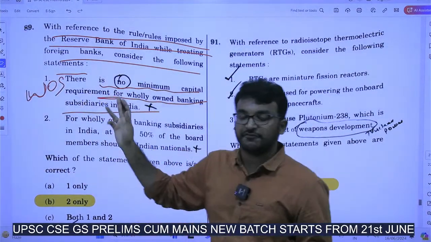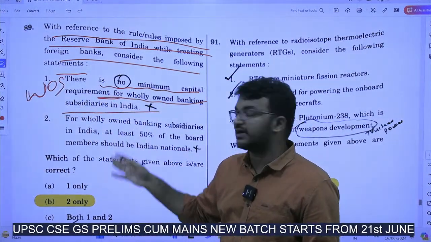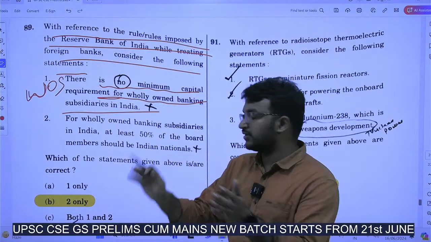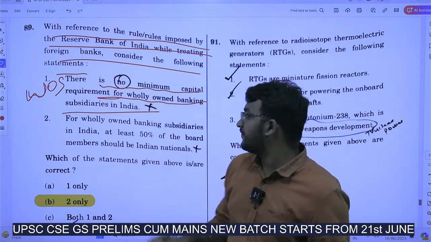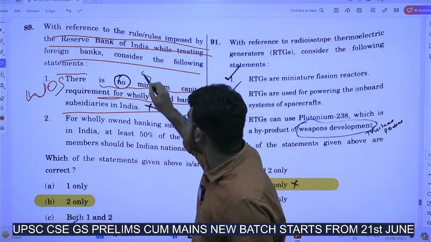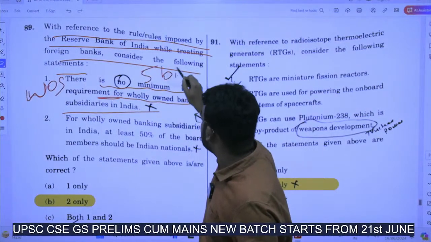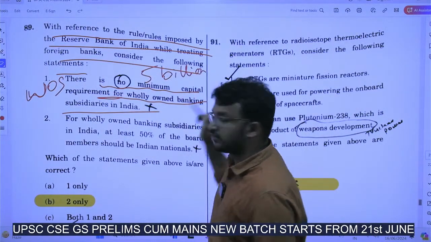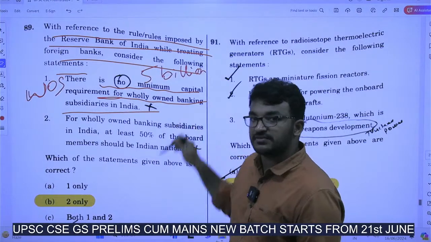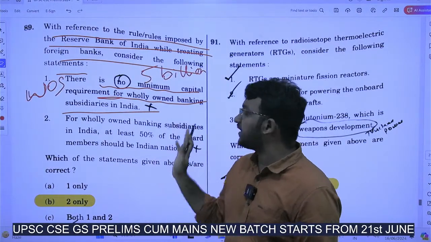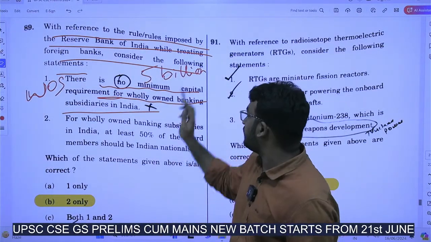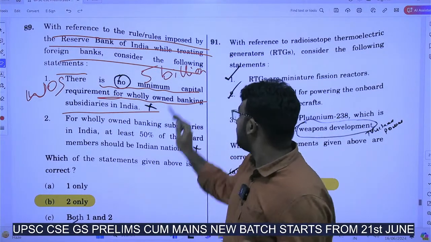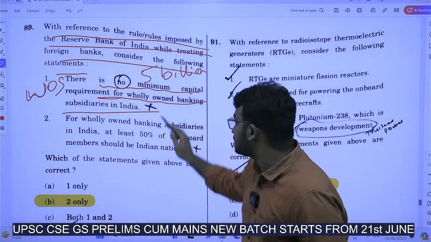If foreign banks want to create wholly owned subsidiaries in India, there are guidelines which say there is a requirement of 5 billion minimum working capital. So if a foreign bank has to establish its own subsidiary in India, it compulsorily needs $5 billion minimum capital. So this statement is wrong.